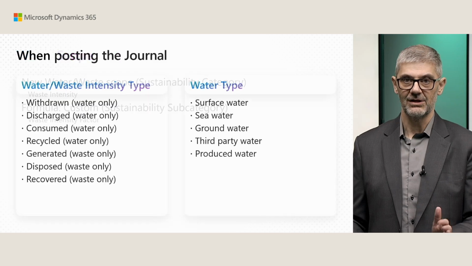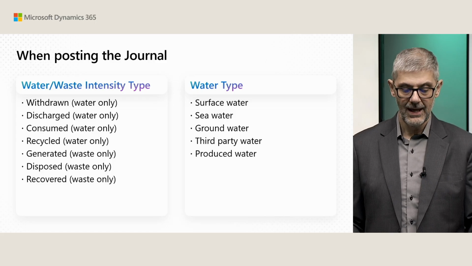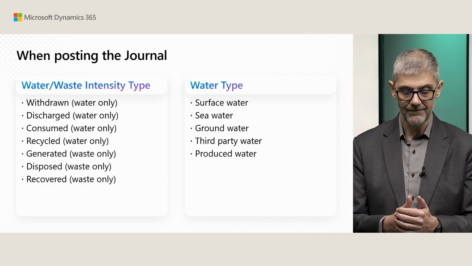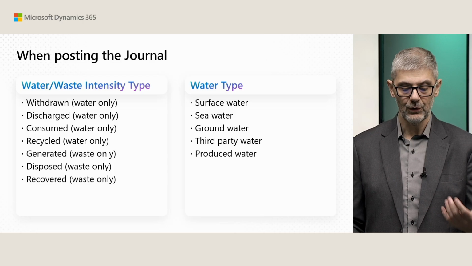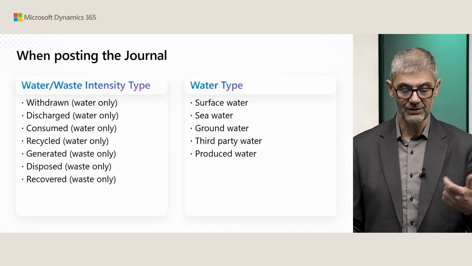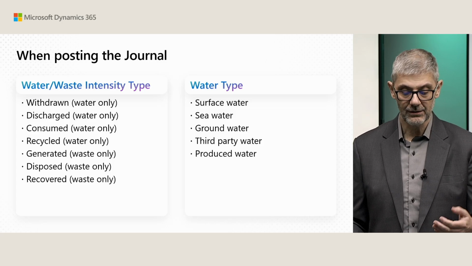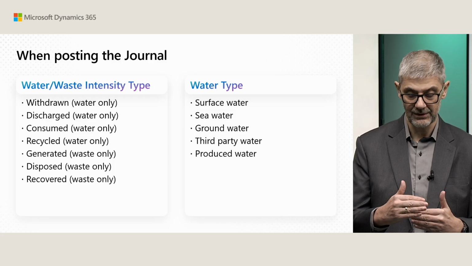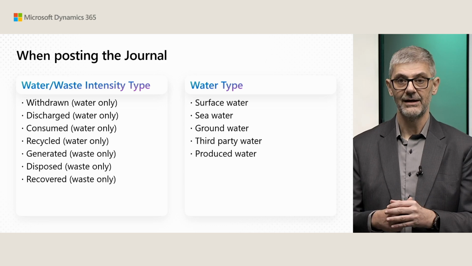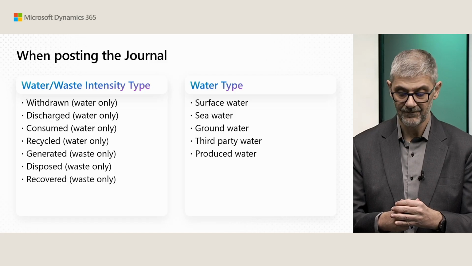Now let's see some additional things related to water and waste features. When you want to post into a journal, you will enter your amounts, but you need to choose your water or waste intensity type. So if you are posting water, you can choose withdrawn, discharged, consumed, recycled. And if you want to post waste, you can choose between generated, disposed, recovered. So you must choose one of these intensity types, so we will have a record related to one of these types in your sustainability ledger entry.